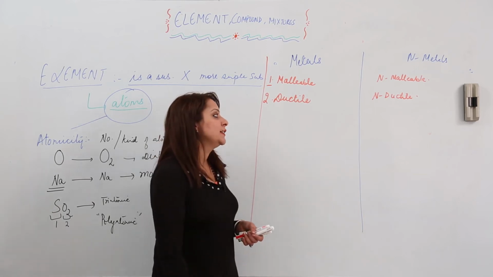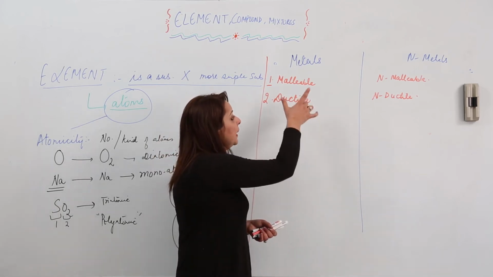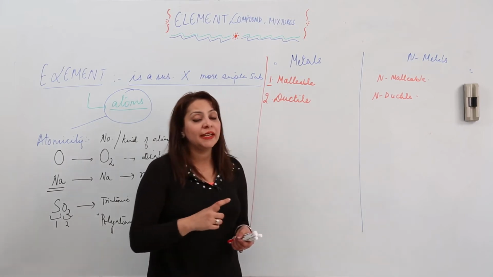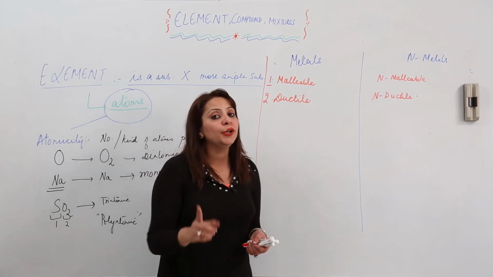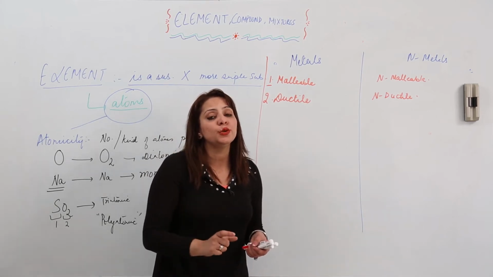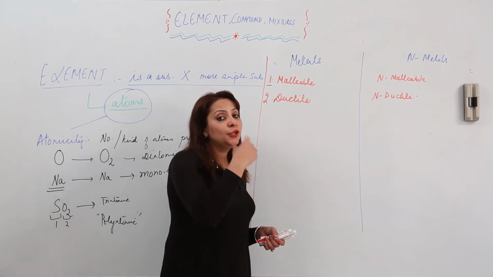And as far as the property is concerned, we have seen metals are ductile. That means they can be beaten into, I have used the wrong word. You are not going to use this word beat. Beat is used when you are drawing the metal into thin sheets.